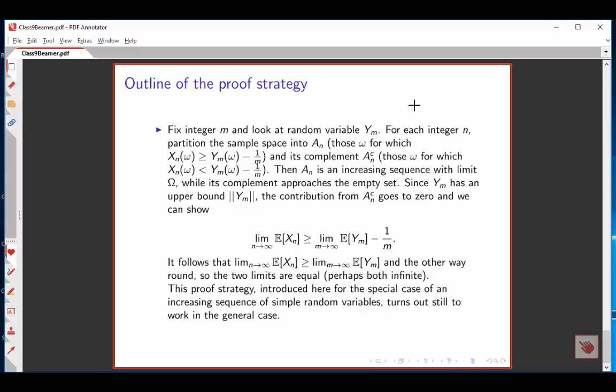This argument would work equally well the other way around, so we can prove this inequality in the other direction, and we conclude that the expectation of x sub n has the same limit as the expectation of y sub n. This is a bizarre way to prove the result in this simple special case, but it turns out this is a proof strategy that is going to work quite generally for random variables that are not simple. And that's the conclusion of this little introductory talk.